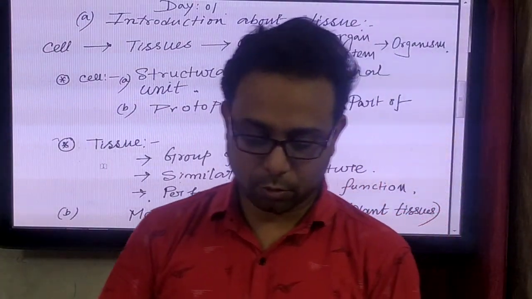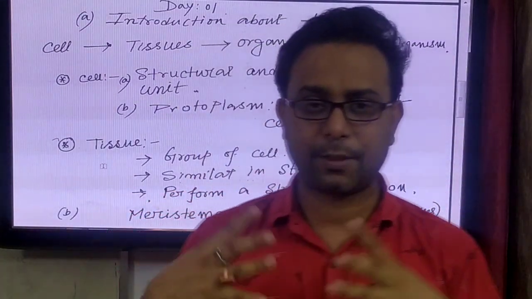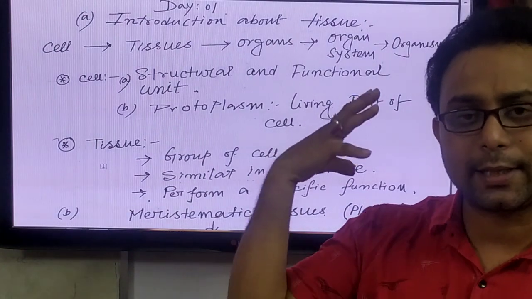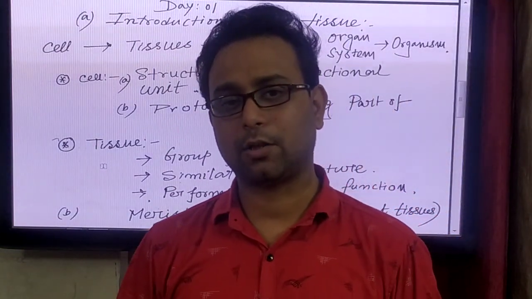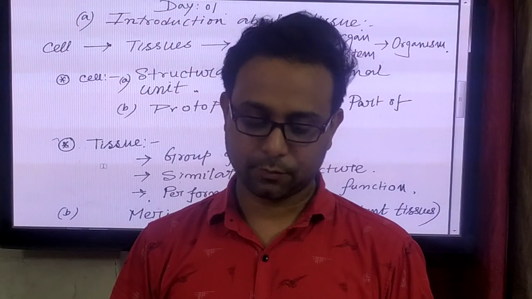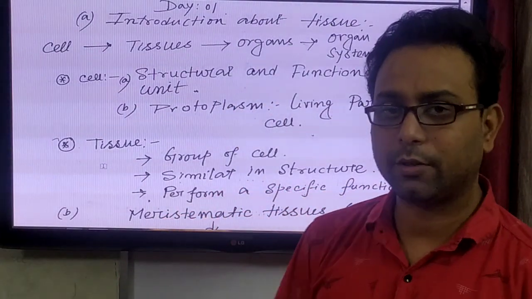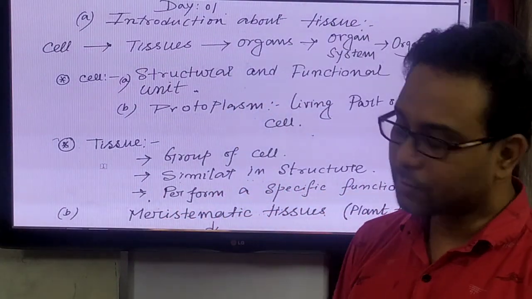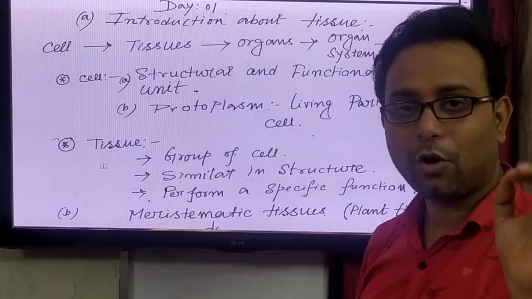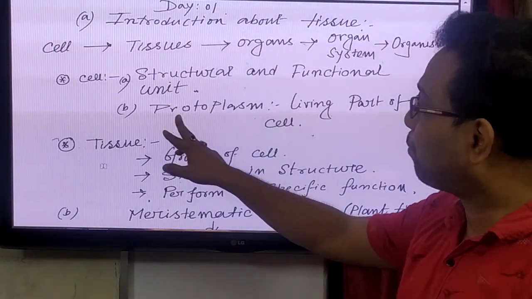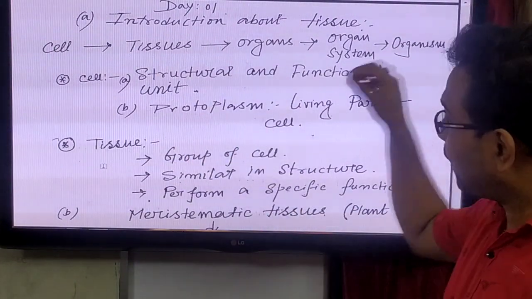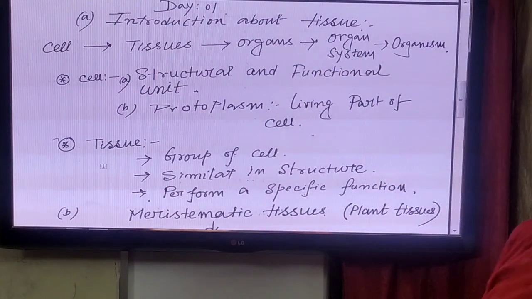Shauresh, Shaurashish, Krishnashish, Arushi, please write down. Very fast, write down the answer. The living part of the cell is the protoplasm. Protoplasm is the living part of the cell.